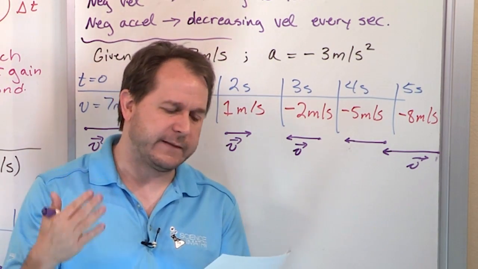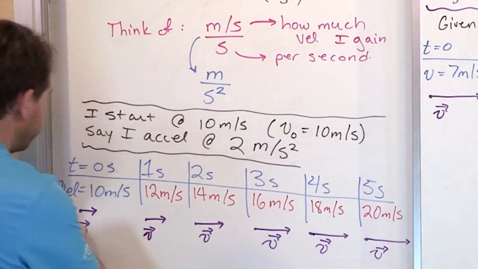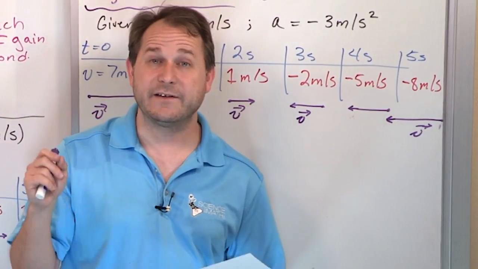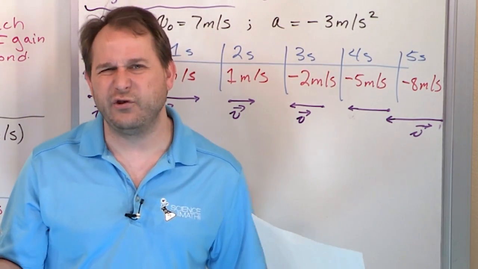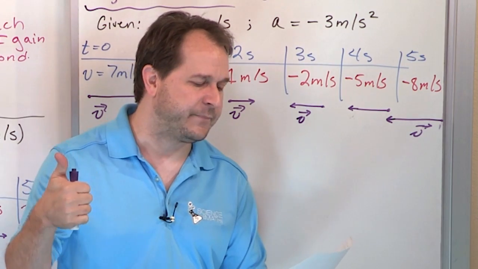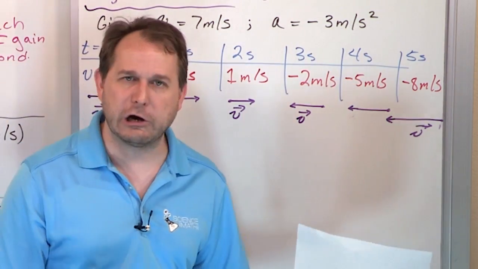Positive acceleration you can think of as speeding up in the positive direction. That's exactly what we're doing here. We're speeding up in the positive direction, positive acceleration. Negative acceleration you can kind of think of two ways. It's exactly the same thing, but you can think about it two ways. You can think of it as slowing down in the positive direction, like we think of decelerating in a car.